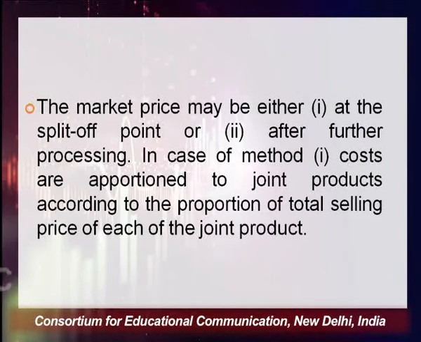After further processing, in case of method 1, costs are apportioned to the joint products according to the proportion of the total selling price of each product. So, there are 2 methods: the first is at the split off point, the other is after further processing.